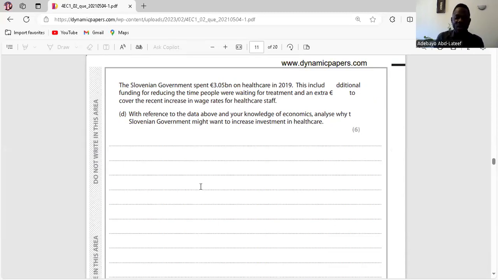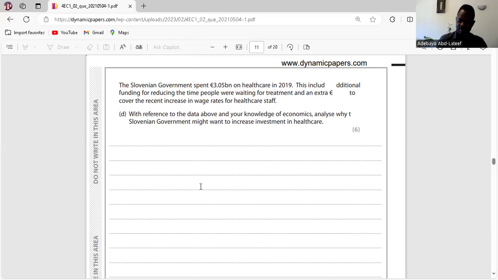Healthcare investment means everyone, irrespective of status, will have access to quality healthcare. This may increase the life expectancy of the population in Slovenia. That's an advantage. And with accessibility to better healthcare, it will improve the health status of the Slovenian workforce, which means there will be less absenteeism, and that might bring about improved productivity.